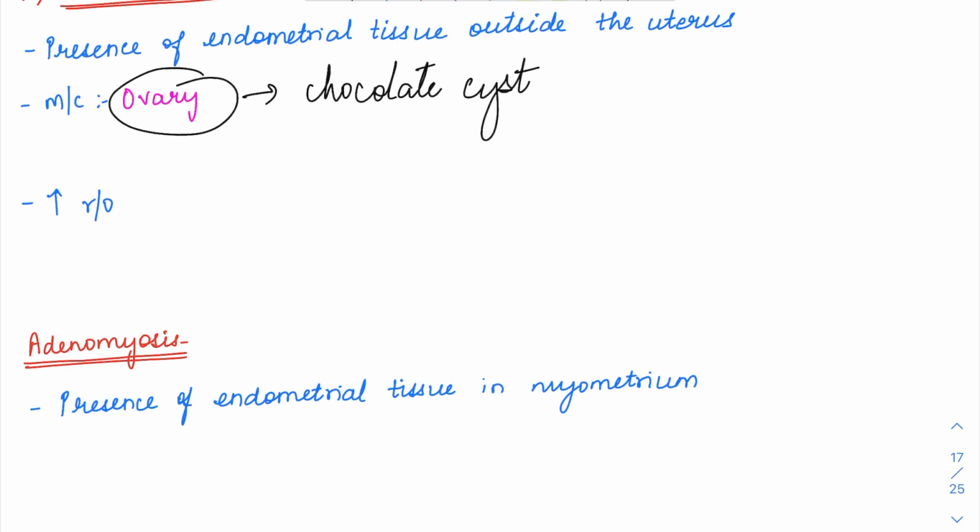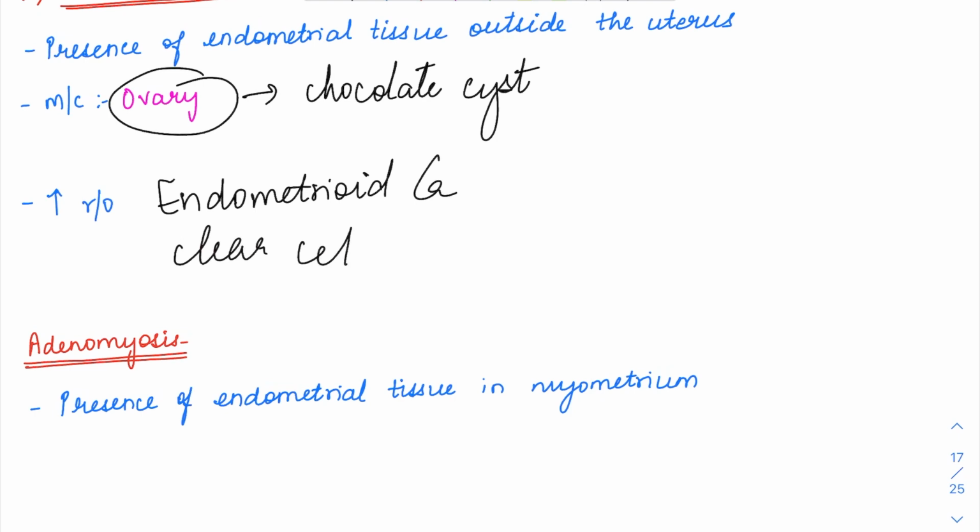But the most important thing is that it has an increased risk of transforming into endometrioid carcinoma or a clear cell carcinoma in the ovary. So in the ovary, if this endometriosis is there, it is going to be a precursor lesion for endometrioid adenocarcinoma and clear cell carcinoma of the ovary.